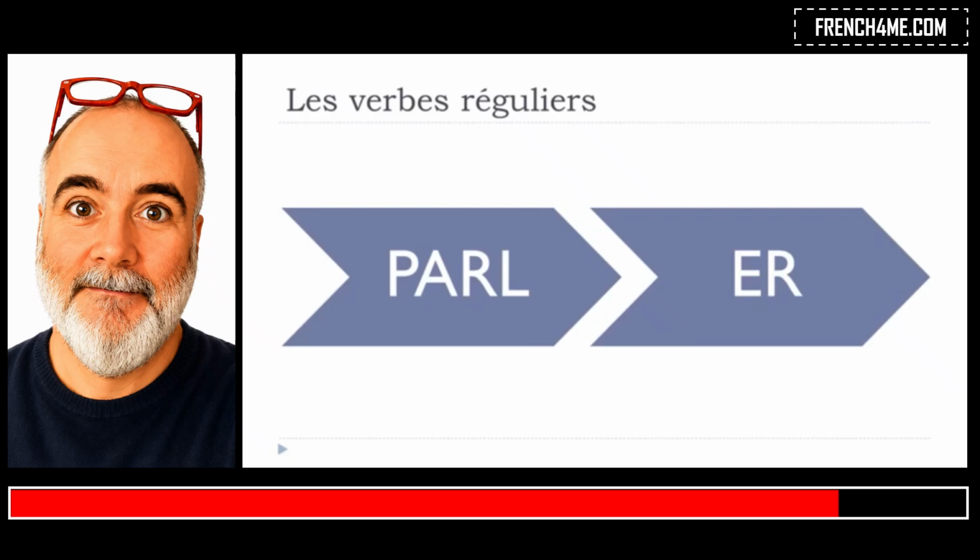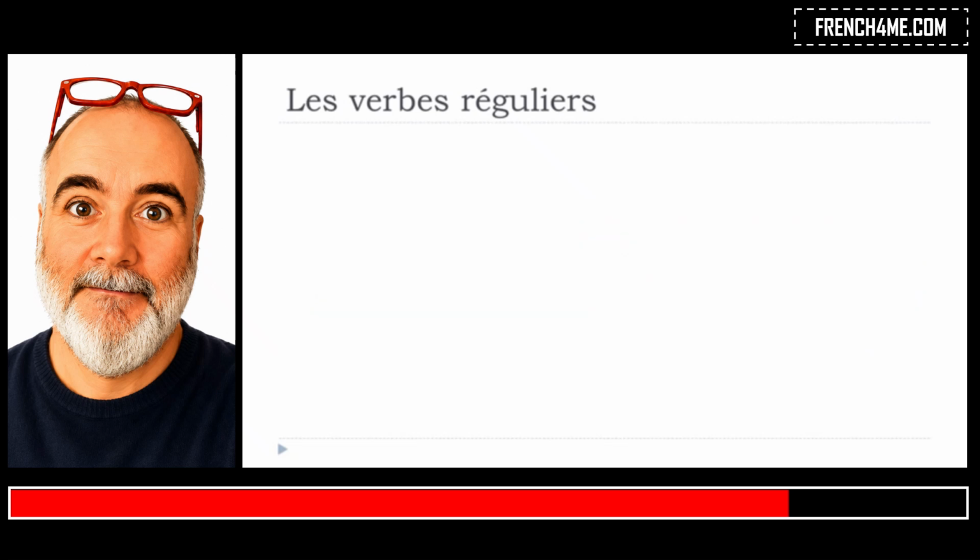In French, we've got three groups, okay? The two first are regular, and the last one, the third one, is irregular. So this is one verb ending with er. It does mean that it belongs to the first group, and it won't be tricky or so difficult to conjugate. So we'll see together how to conjugate this verb.